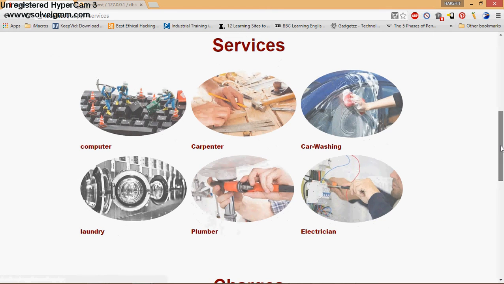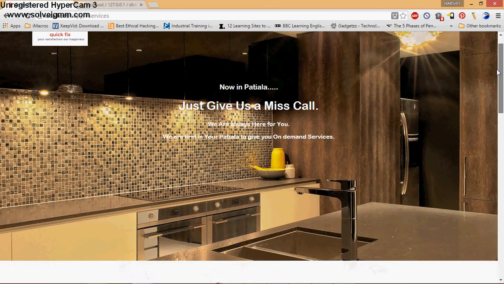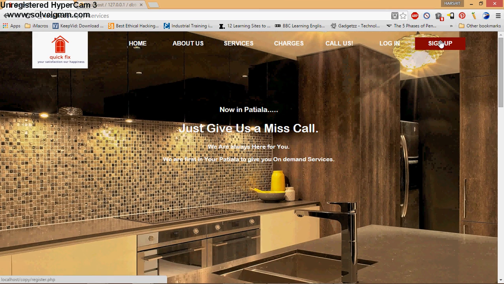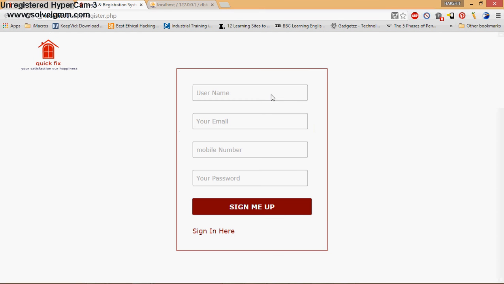In order to book your service, you have to create your account. You have to go to sign up. On this page, you have to enter your details. First of all, username. I entered B99960. Email, mobile number, password. Click on the sign me up button.